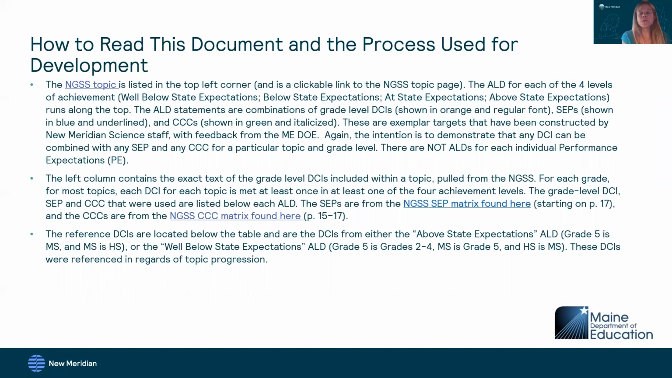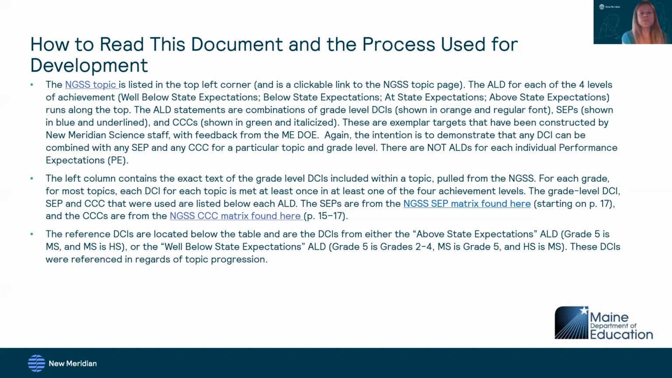The ALD statements are combinations of grade level DCIs, which will always be shown in orange and regular font, SEPs, which will be shown in blue and underlined, and CCCs, which will be shown in green and italicized. These statements are exemplar targets that have been constructed by New Meridian science staff, along with feedback from the Maine Department of Education. Again, the intention is to demonstrate that any DCI can be combined with any SEP and any CCC for a particular topic and grade level.